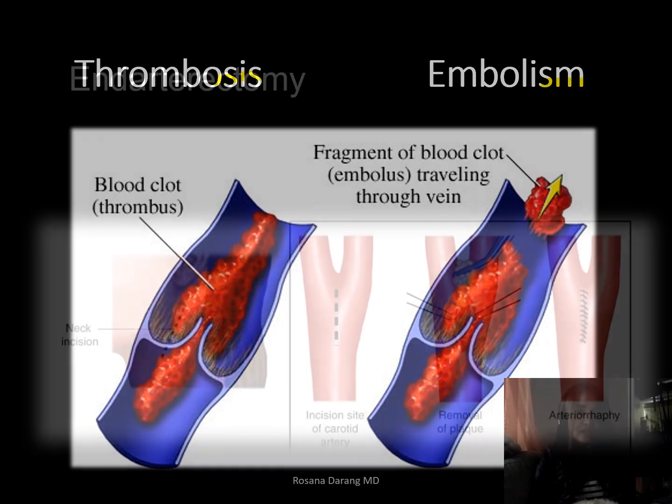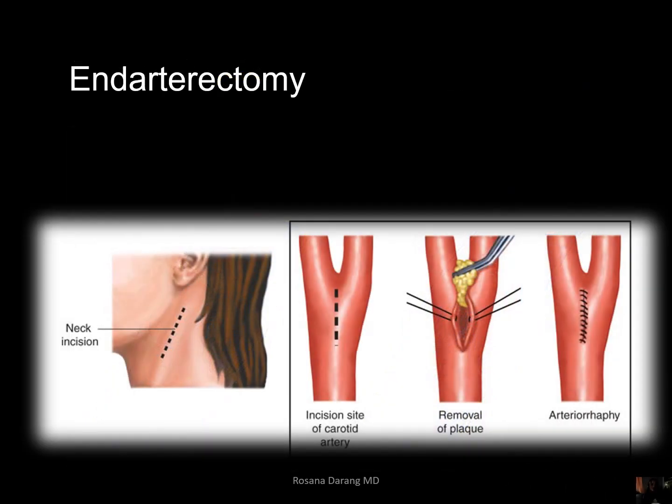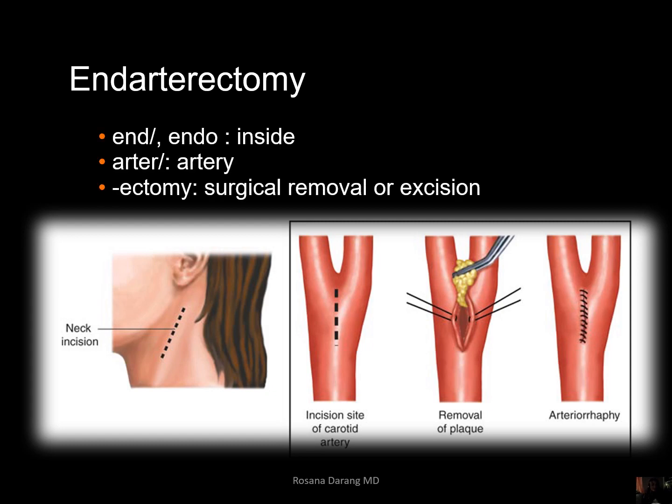Our next medical term is endarterectomy. That's a big word, but let's dissect it. End or endo, for some reason we have to drop the O there, means inside. Arter pertains to artery, and ectomy is a suffix that means surgical removal of or excision of. So I have a picture to explain what an endarterectomy is. Basically, they open up an artery and they remove what is inside, endo, what is inside of the artery, which happens to be another fatty plaque.